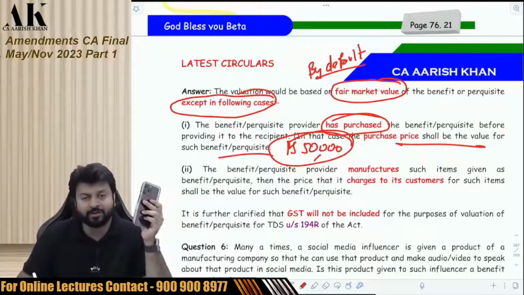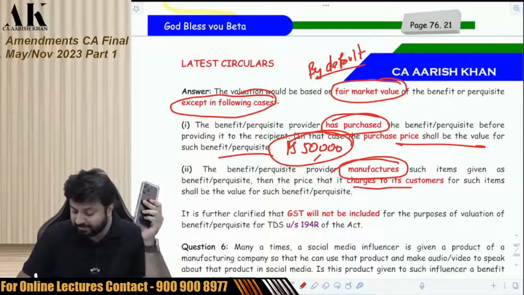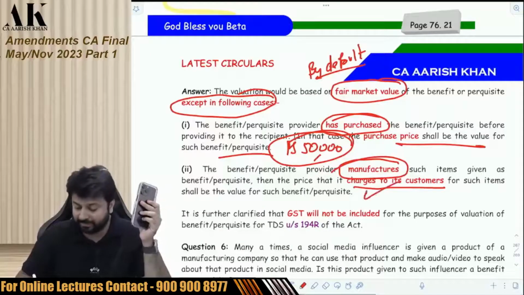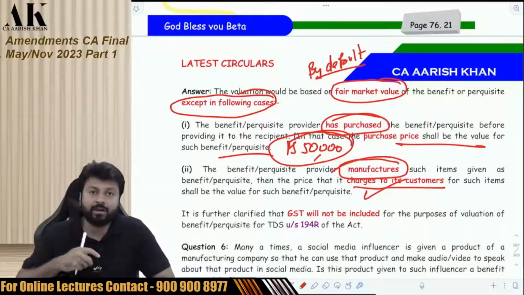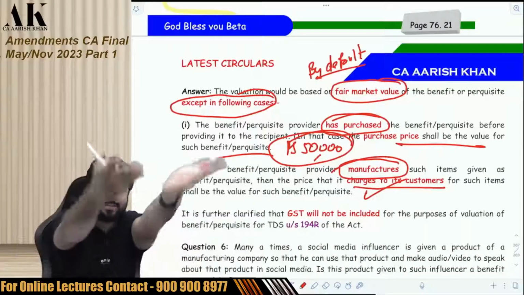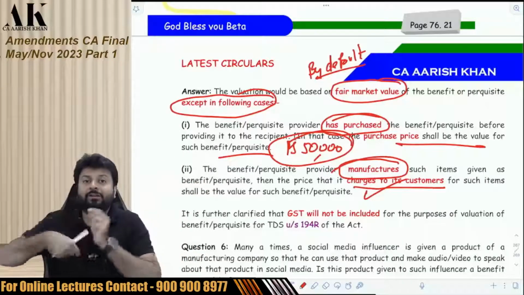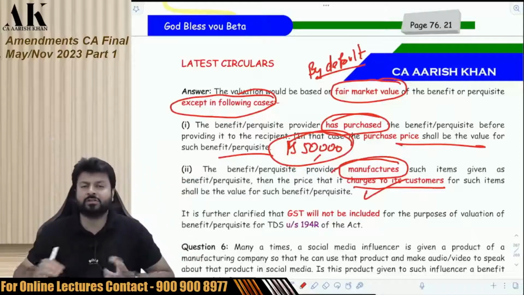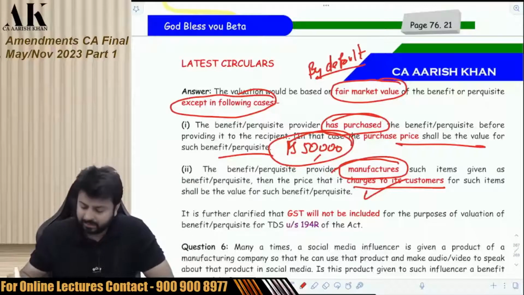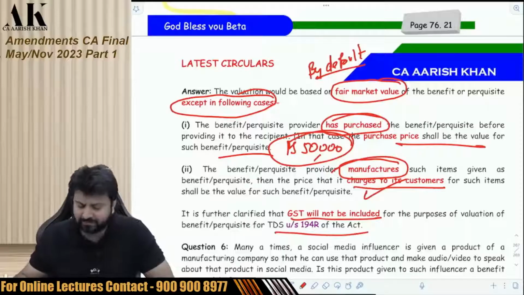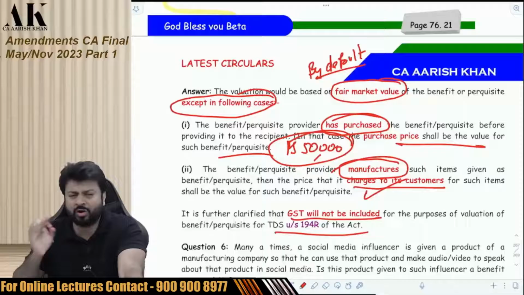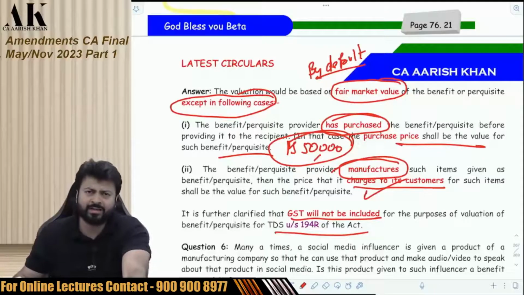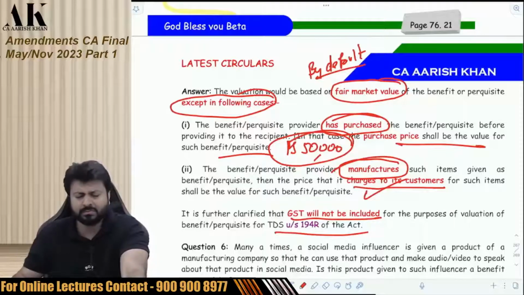Or suppose I have not purchased this, but I have manufactured this, then the price at which you charge to customer, that will be the price. So by default, you have to take the fair market value. But if you have purchased and then you are giving, then purchase price. If you have manufactured and then you are giving that benefit or perquisite, then manufacturing price. Further, GST will not be included for the purpose of valuation. So you are not supposed to deduct TDS on the GST portion, as you generally do not deduct TDS on GST portion. Just check it once.